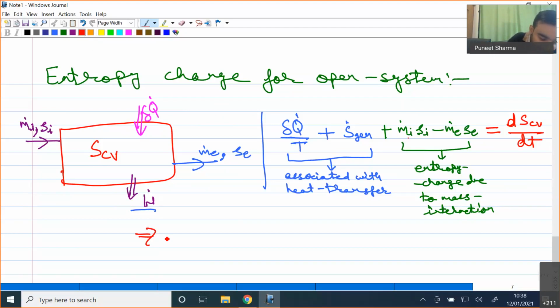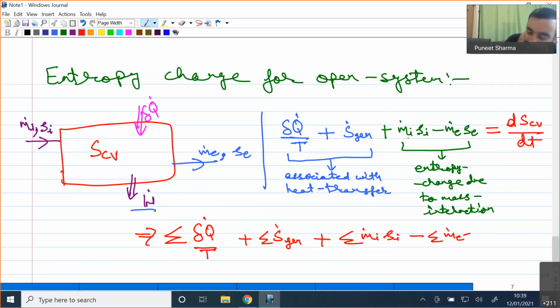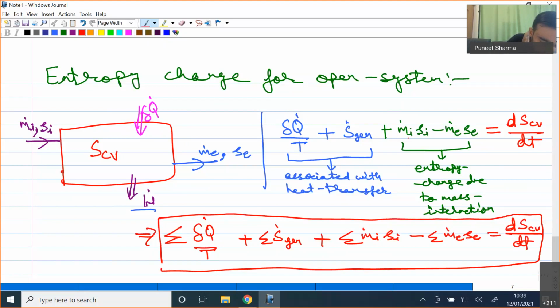Then I can write the generalized equation as the summation of all the heat interactions divided by T, plus the sum of all the rates at which entropy is generated, plus the summation of m dot i into Si, minus the summation of m dot e into Se, equal to d S CV by dt. This is the generalized form of the entropy equation for a control volume, which is an open system.